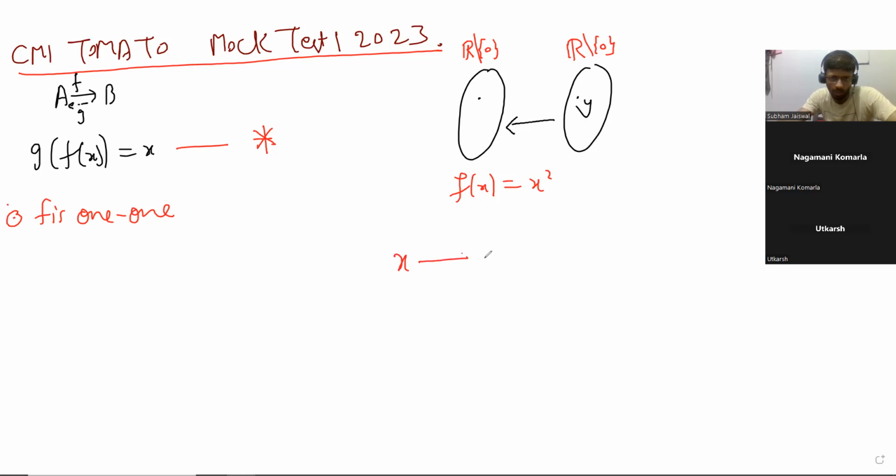So x goes to x square, and you put g as root x, right? So you take this and you take root x, and maybe you say that you take the positive root or something. Because then which root do you choose? You need a function, right? But sir, g has to be a function.